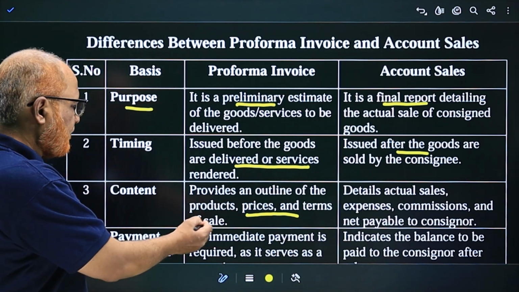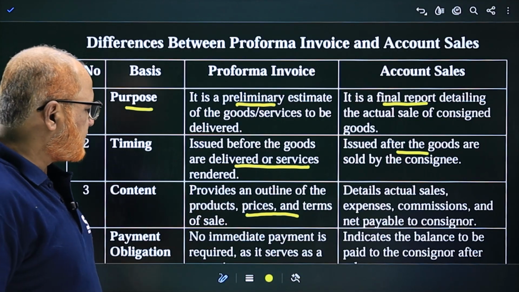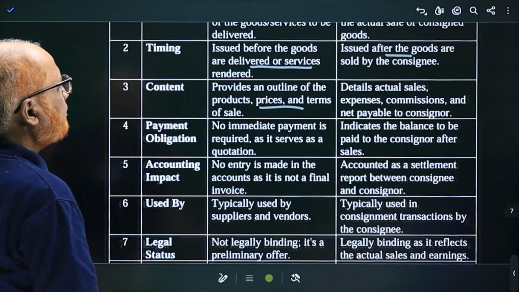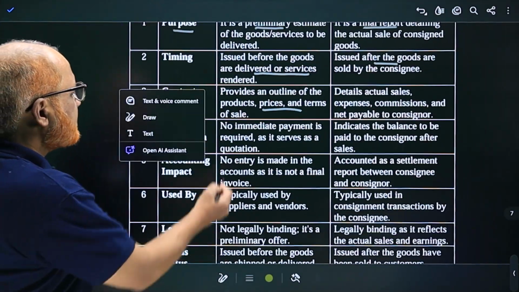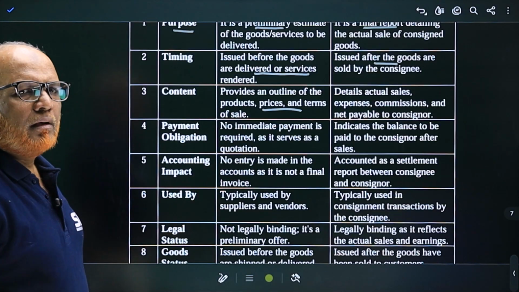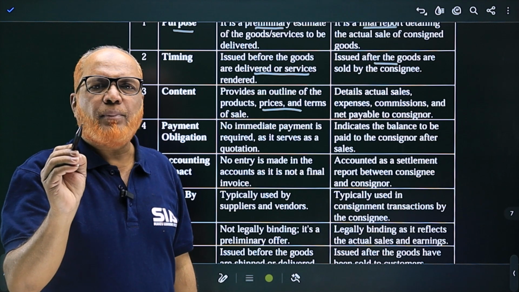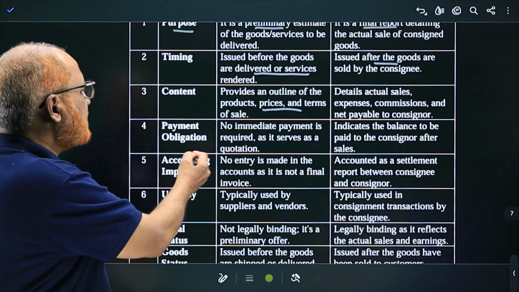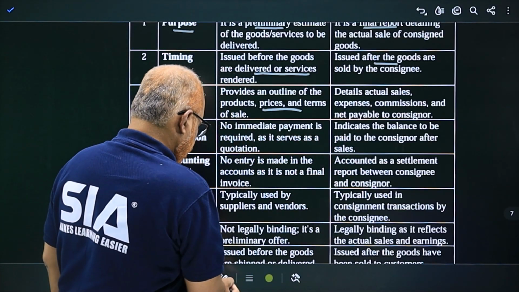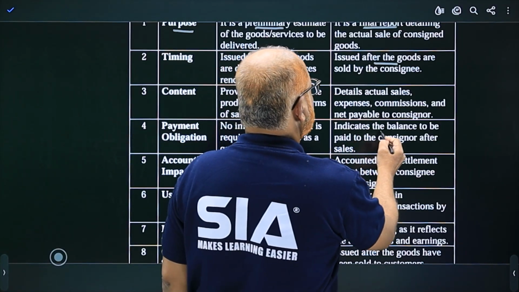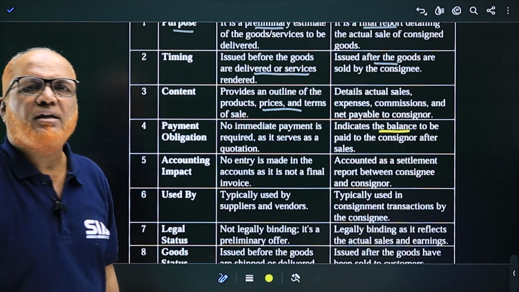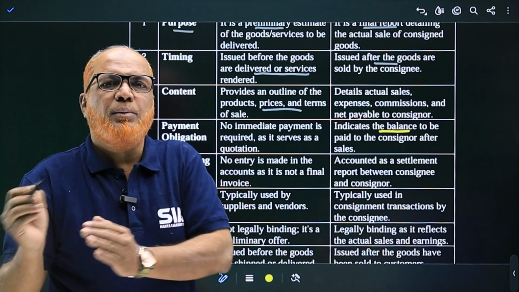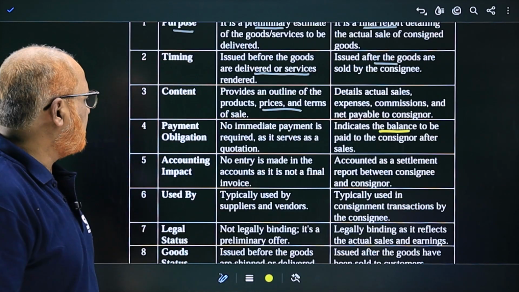Now, payment obligation. No immediate payment is required as it serves as a quotation. Preliminary estimates will not impose any obligation on the buyer to make any payment. Whereas in case of account sales, it indicates the balance to be paid to the consignor after the sales. Always in account sales, the balance has to be paid by the consignee to the consignor.